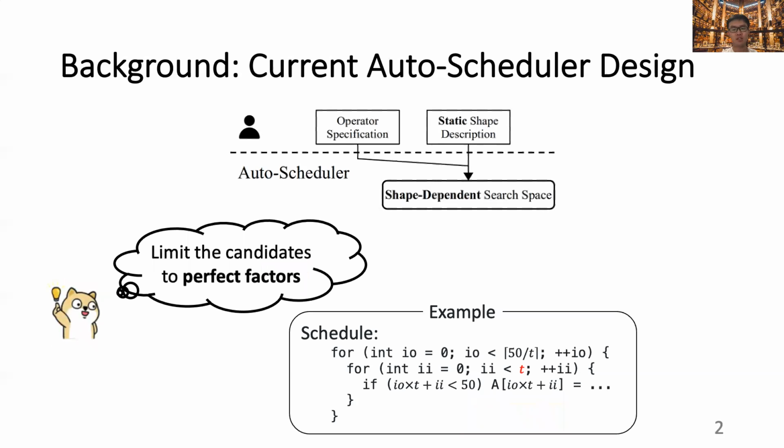To limit the search space, one of the solutions that is commonly adopted is to circumscribe the tiling candidates to those that are perfect factors. Because the perfect factors are dependent on the loop extent, we hence name this approach shape-dependent search space construction. The additional benefit of this approach is that it can also avoid the necessity of introducing other boundary checks in the loop body.